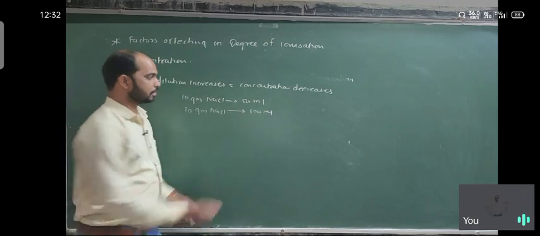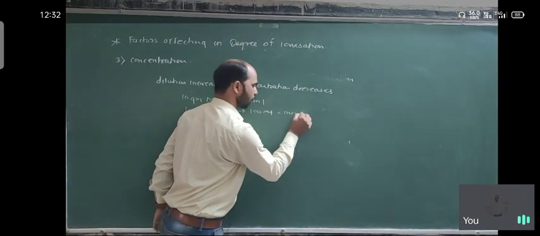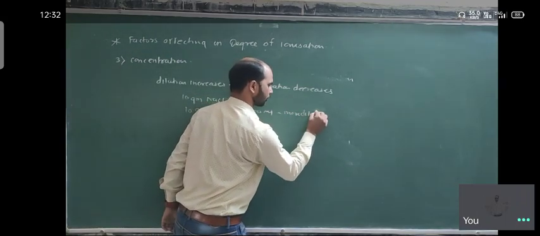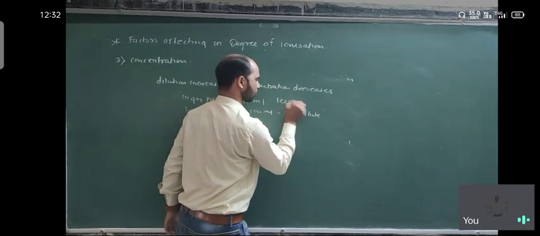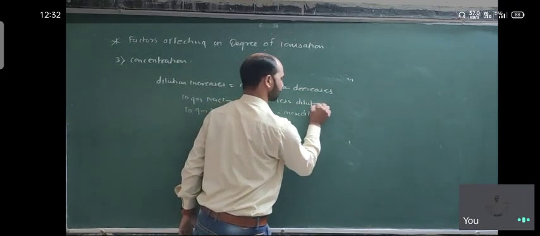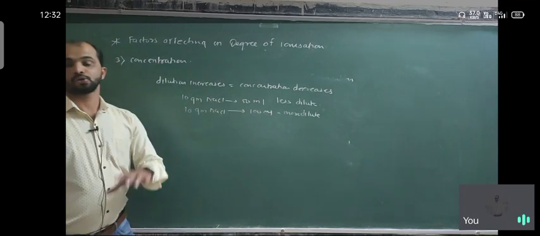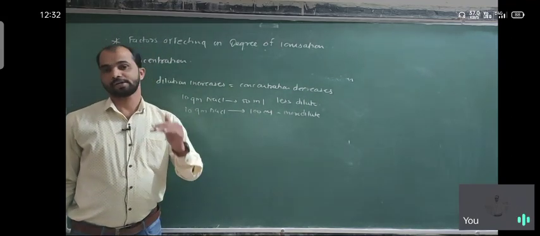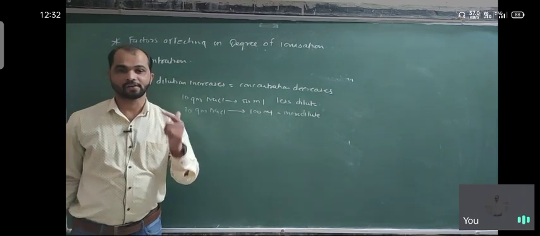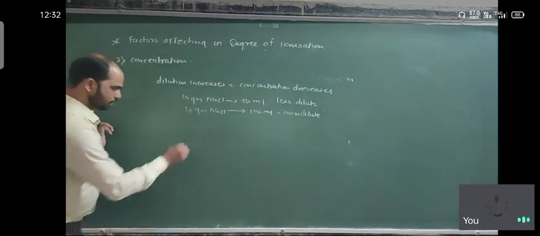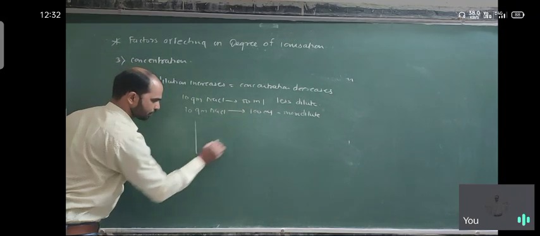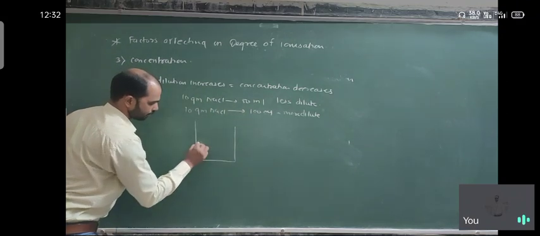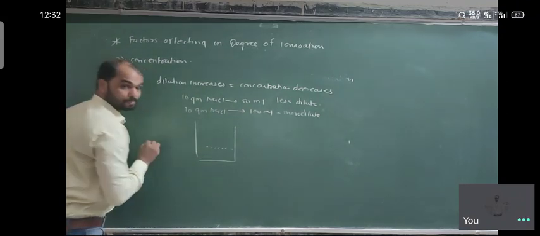That means it is the more dilute solution. Here is a less dilute. So more dilute solution always shows high degree of dissociation, high degree of ionization. What is the reason? Suppose you consider these two. There are two containers. You consider here, this is the 50 ml.